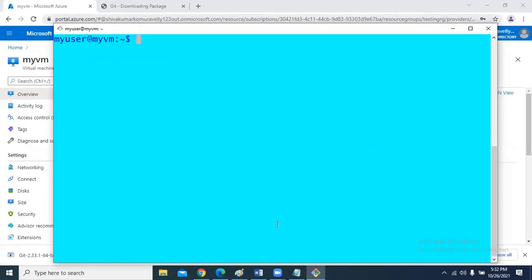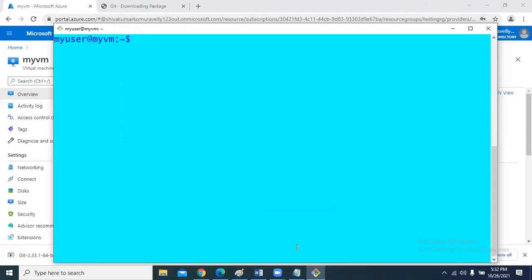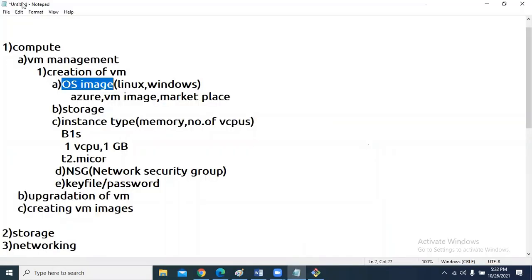So creation of a virtual machine is not that difficult, it is just a matter of minutes. Now, once the virtual machine is created, what is our next task as a DevOps engineer, cloud engineer, or cloud admin? Before that, let me save this document.